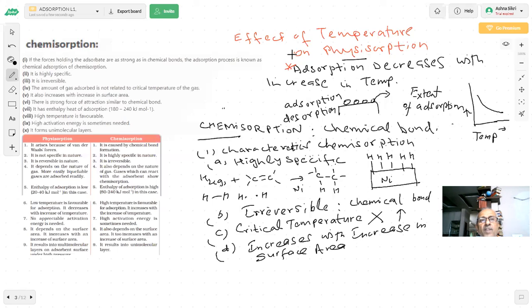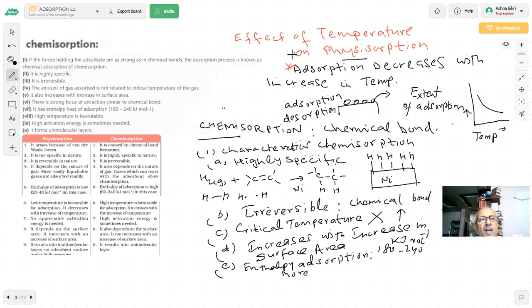Further, there is a strong force of attraction similar to a chemical bond here. Then enthalpy of adsorption. What is the enthalpy of adsorption here? Higher or lower? Higher. This question has been asked when they ask the differences between the two. 180 to 240 kilojoule per mole. So this is more because a chemical bond is going to be formed. It is a stronger attractive force, so as I said, the more the attractive force, the more energy is going to be released in this case.